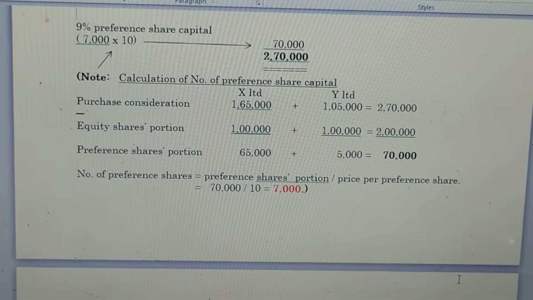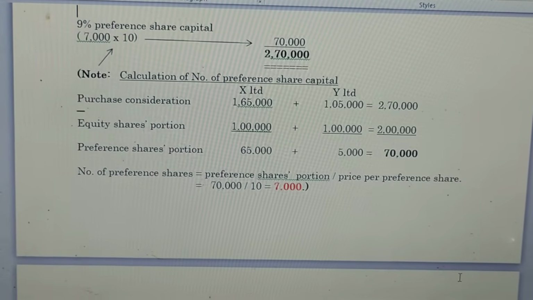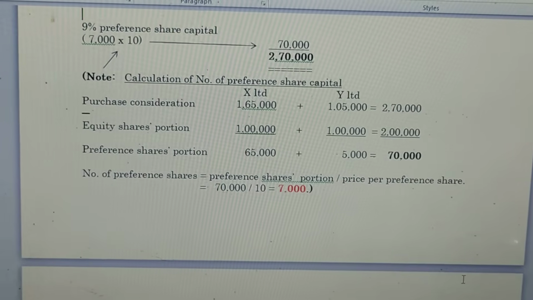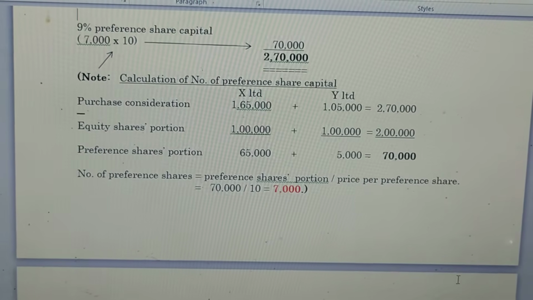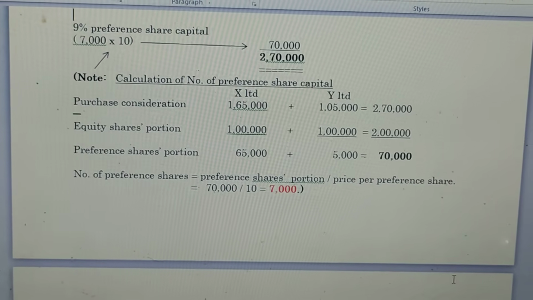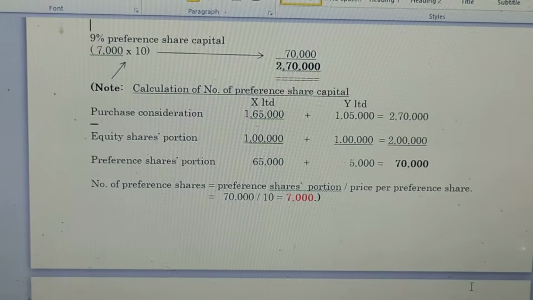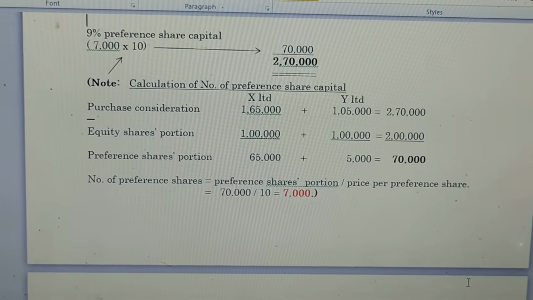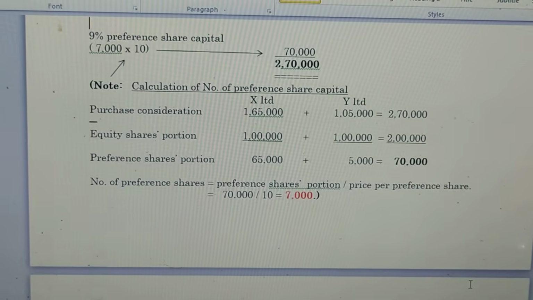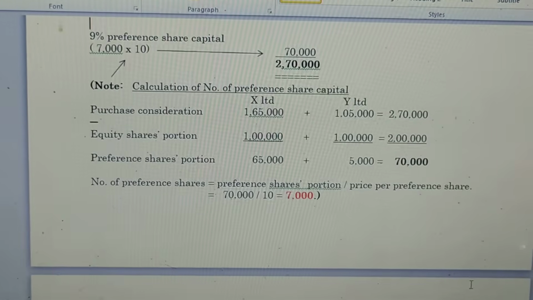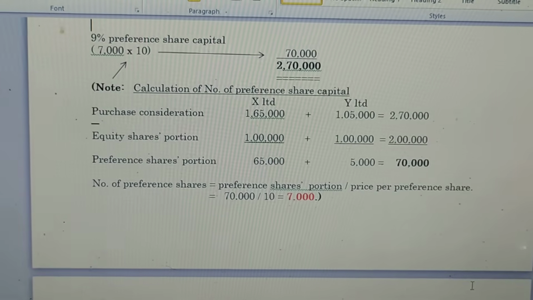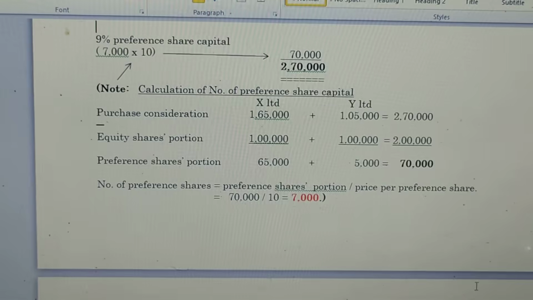After deducting the equity shares portion, we get the balance value of 65,000 for X Limited and 5,000 for Y Limited. This balance value is called the preference shares portion. So the total preference shares portion is 70,000, which means 65,000 plus 5,000, or 2,70,000 minus 2 lakh.